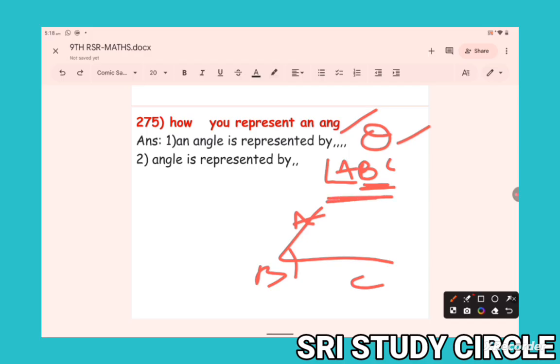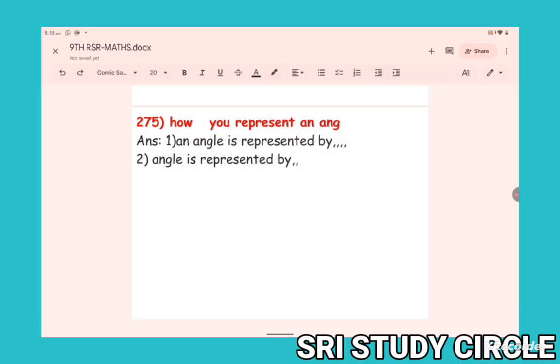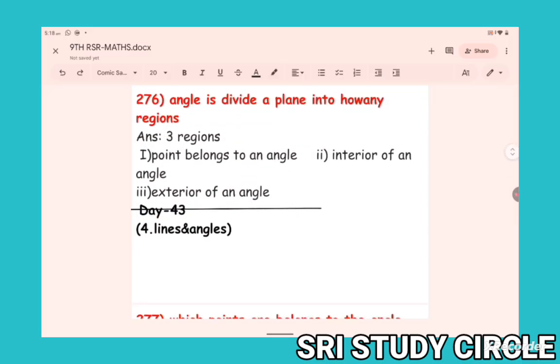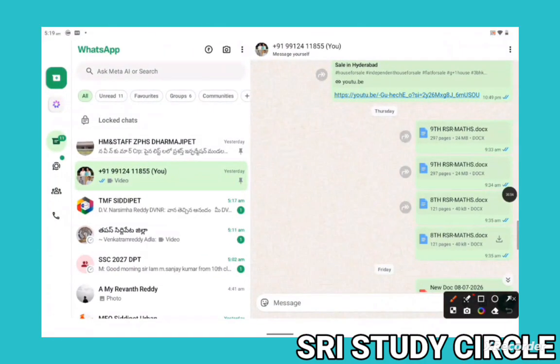Okay, this is the angle symbol. Angle at B means angle ABC, angle at B. Okay, angles.